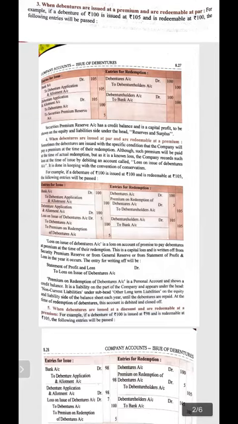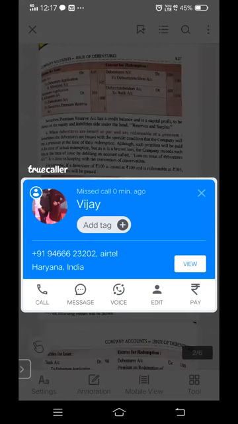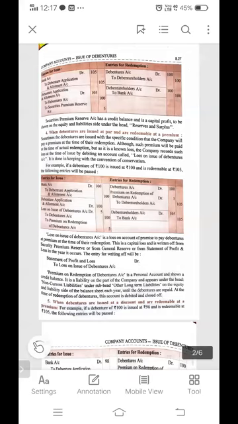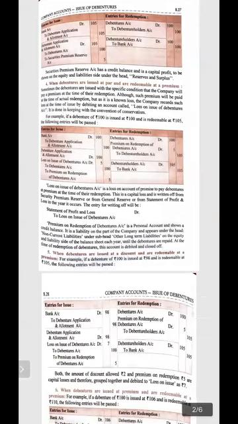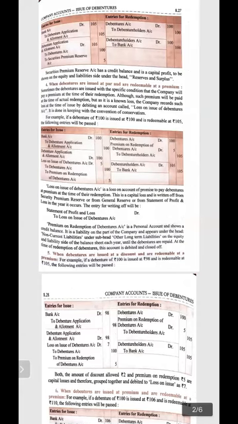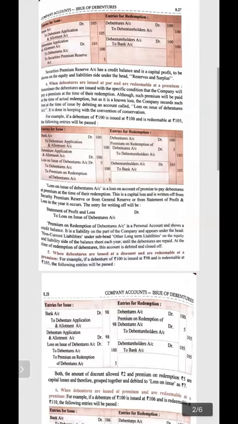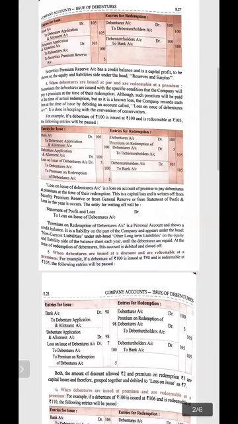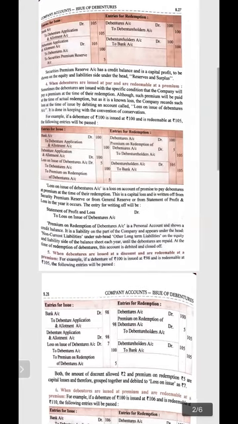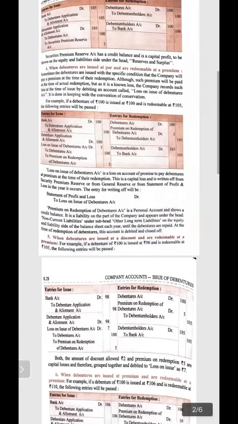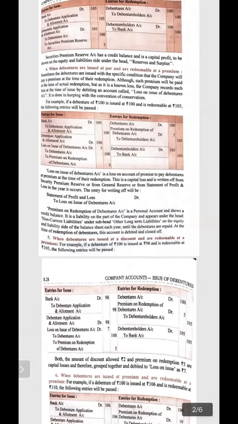It is to be shown under the head of reserve and surplus in the company's balance sheet. Fourth, when debentures are issued at par and redeemable at premium, please mind it and consider it very carefully, because in the first three circumstances the debentures redeem at par, but in this fourth case debentures are going to redeem at premium while issued at par.